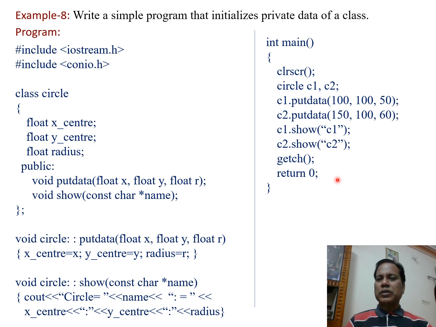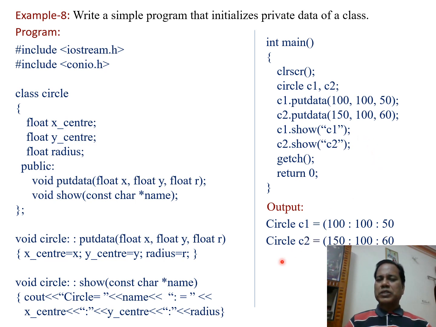So when this program is run, we get the output like this. Circle C1 is displayed here because the values 100, 100 and 50 are taken in by the first object and the same values are displayed using the C1 dot show C1 statement, and the second statement displays the value of circle C2 as 150 colon 100 colon 60.